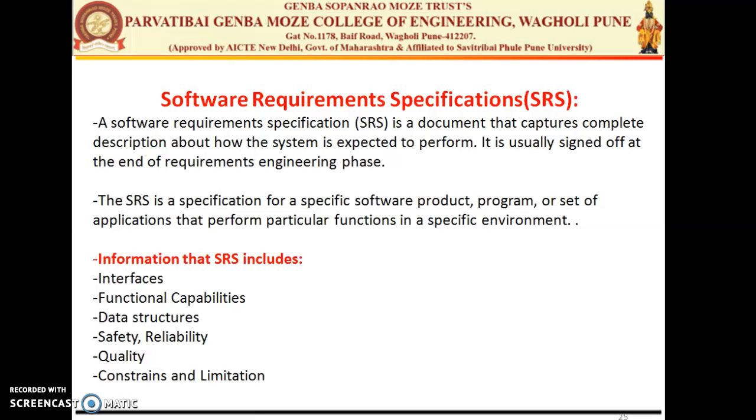So the SRS is the specification for a particular software product, a program, or a set of applications that performs a particular function in a specific environment. What information does the SRS include? It includes the interfaces, the number of interfaces required, and information about the interfaces, whether internal or external. Then the functional capabilities, what the functional requirements of the system are, what data structures are going to be used in the system, then the safety measures, the reliability of the system, the quality of the system, some constraints and some limitations.